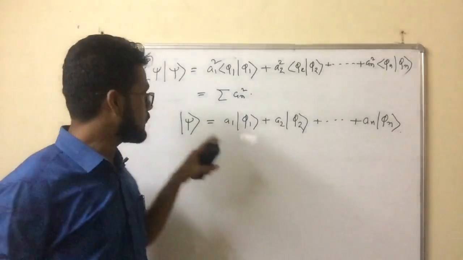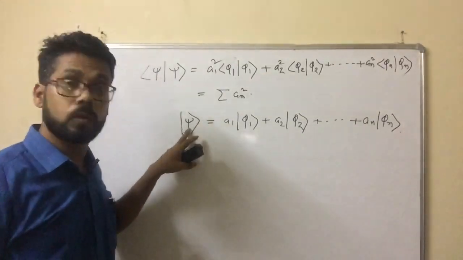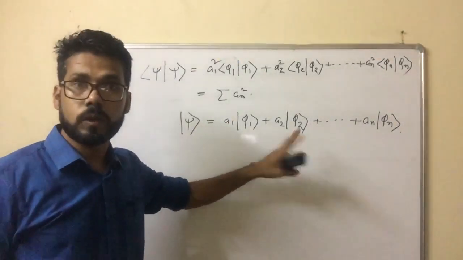Suppose I want to find the probability of this whole system in state 2. What do I have to do?